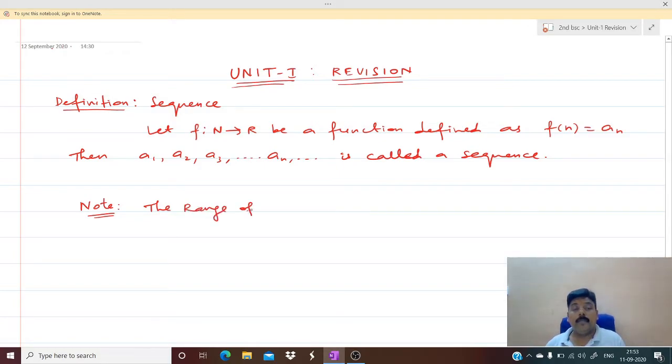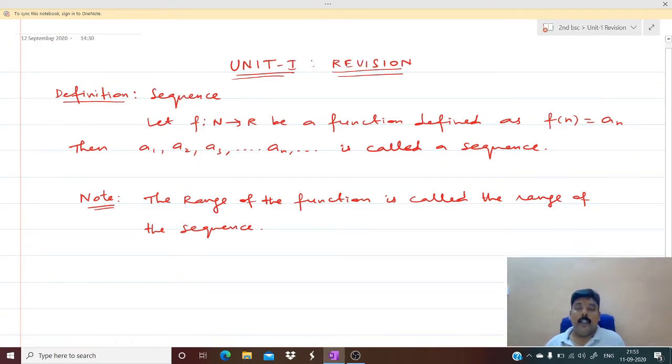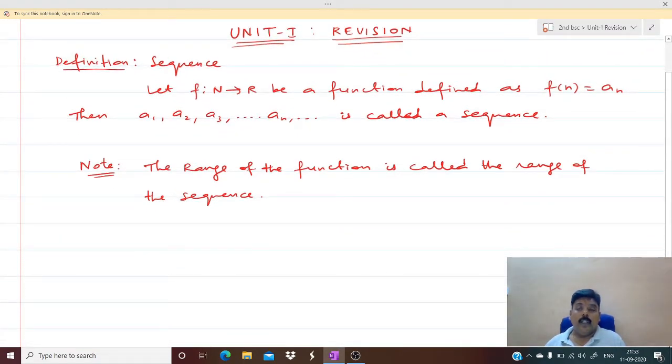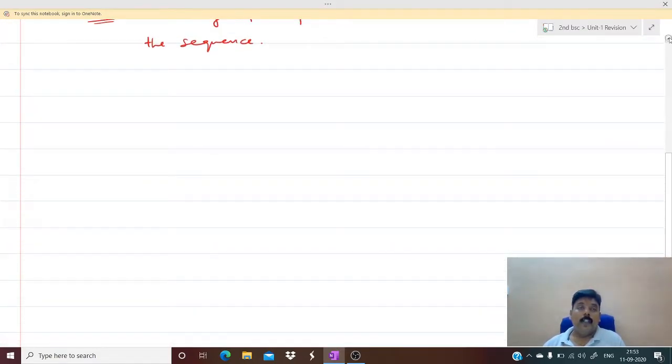The range of the function is called the range of the sequence. Now we'll see an example for this sequence.